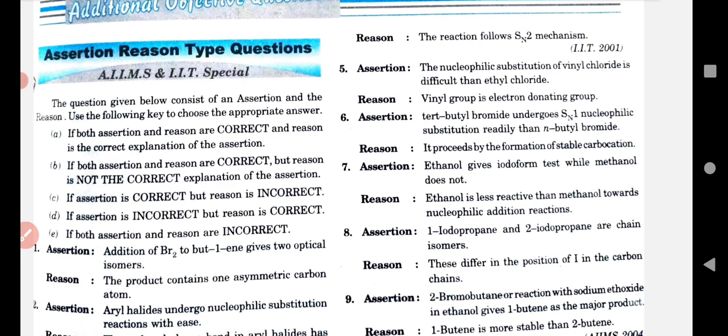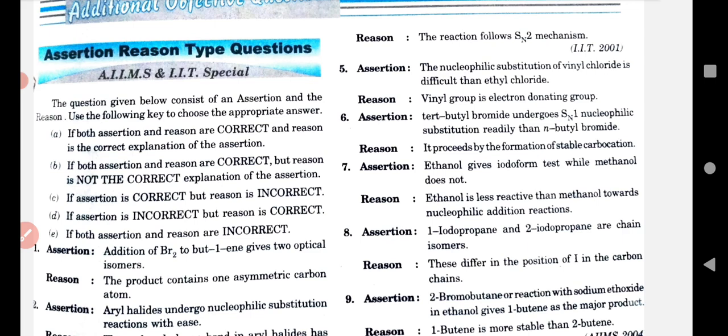Alkyl halide. Understand? Today, children, I decided to make a separate video for assertion-reason questions. Next time I will give you another video for assertion-reason, because assertion-reason questions depend totally on theoretical knowledge. That is why I decided to include some questions in this video. So there are 10 assertion-reason questions I will discuss. First of all, I would like to explain the points which are given over here. Some instructions are over here.